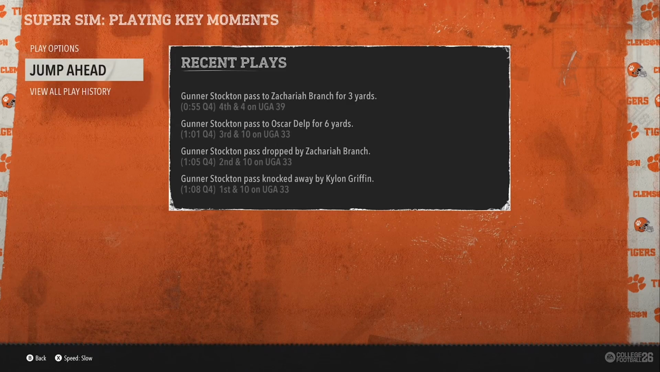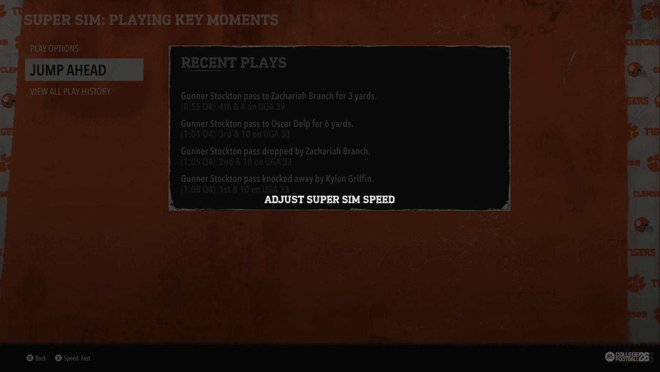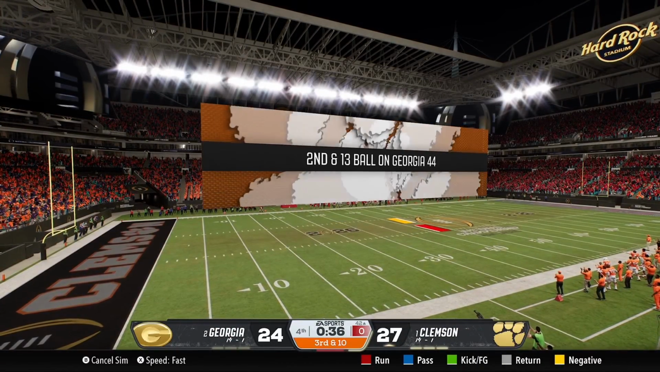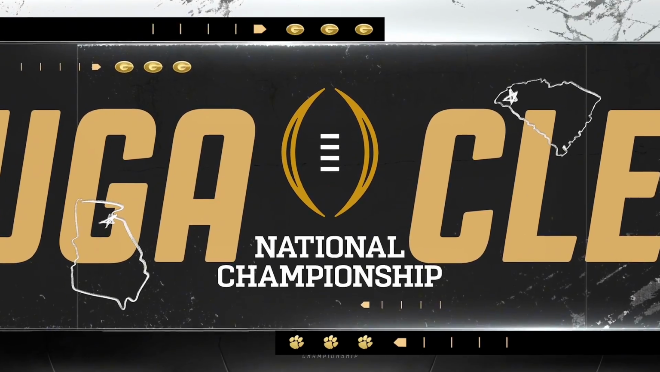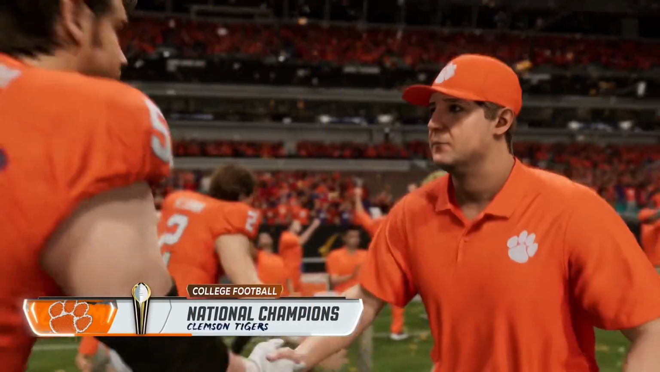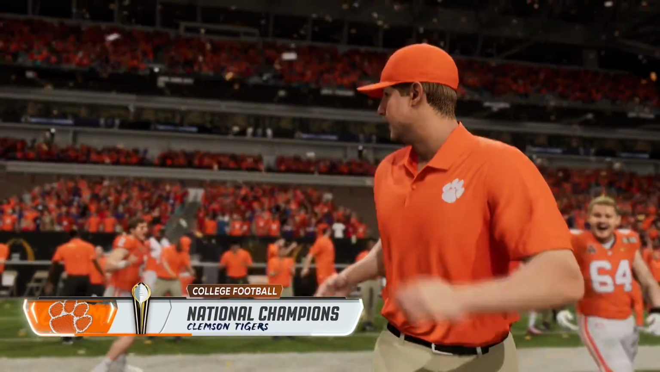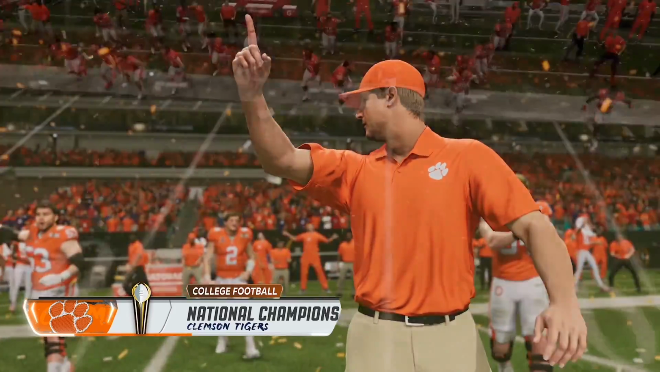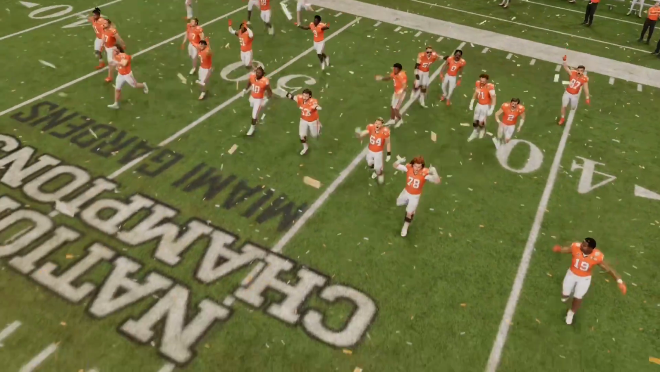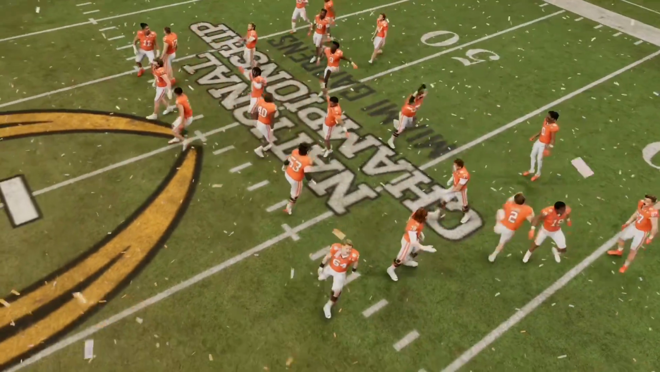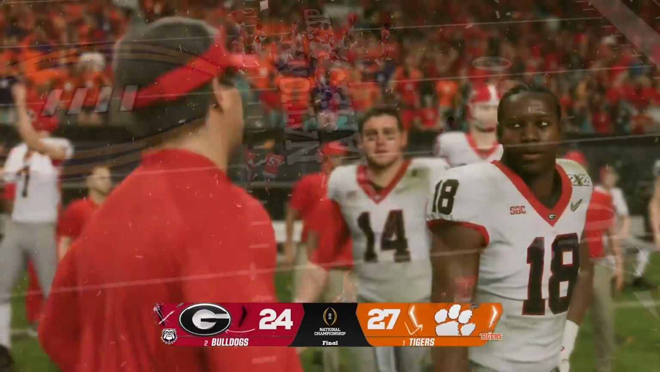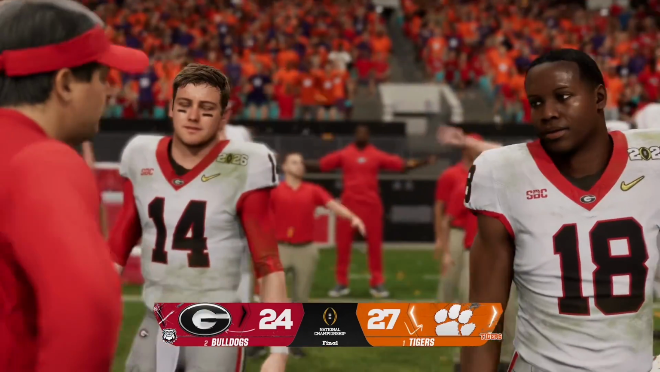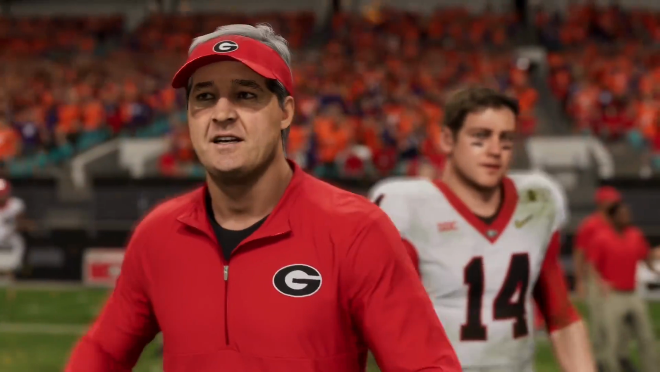Okay, let's just simulate to the next play now, because we can use fast simulation and just skim to the end of the national championship. 2nd and 13, 3rd and 10, 4th and 11. The Clemson Tigers are national champions. They have beaten the Georgia Bulldogs. My voice is shot. Oh my gosh. Clemson has gotten victory in this video. This Power 5 and Group of 5 swappage, 27-24 over Georgia. What a game it was.